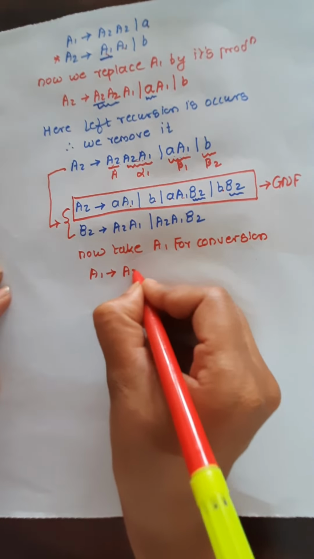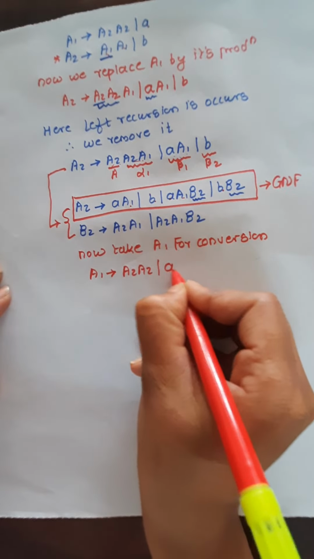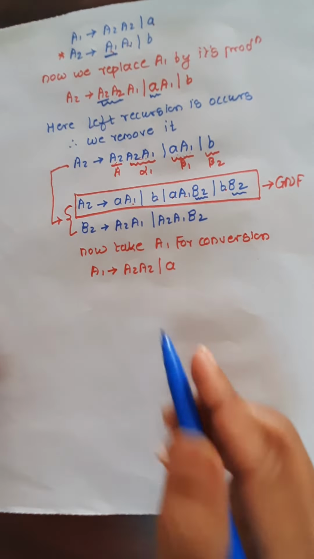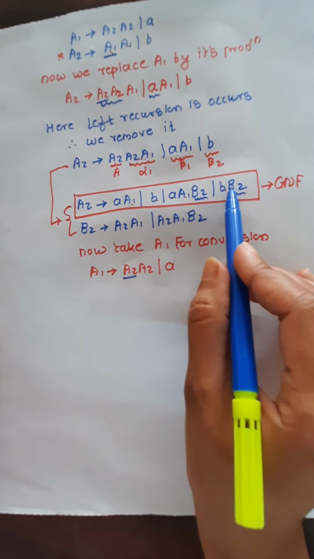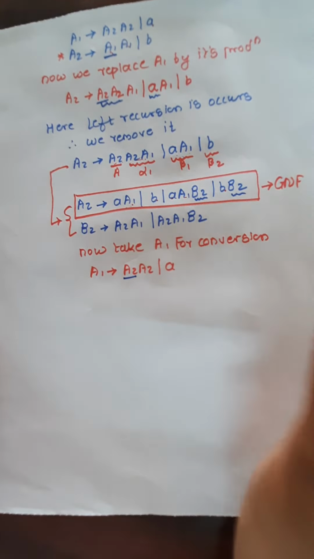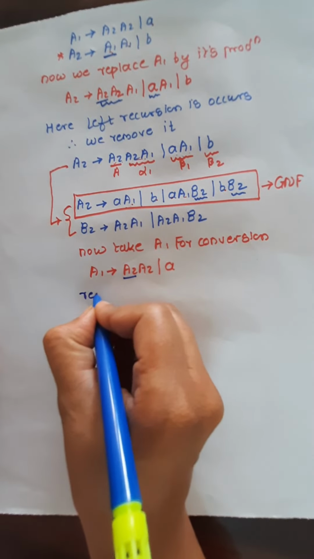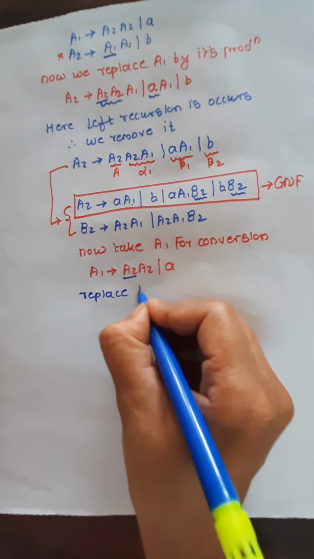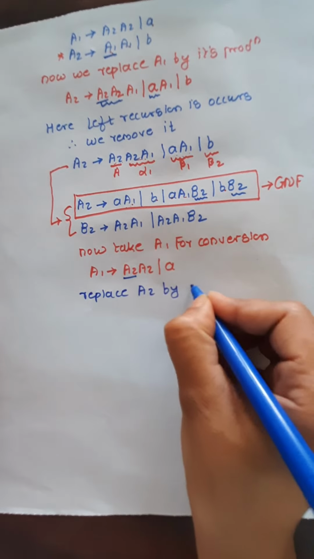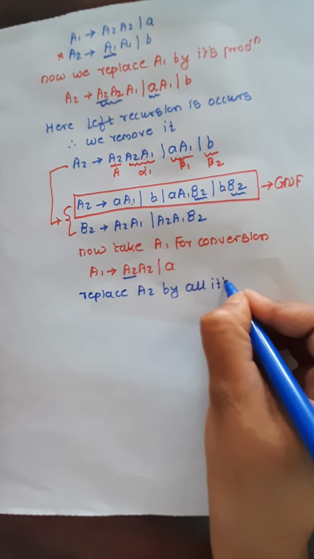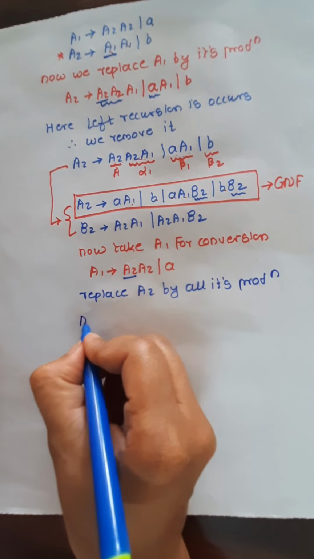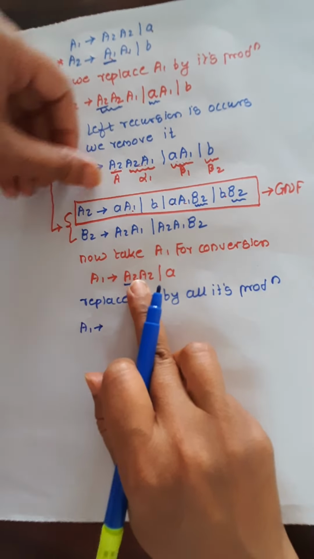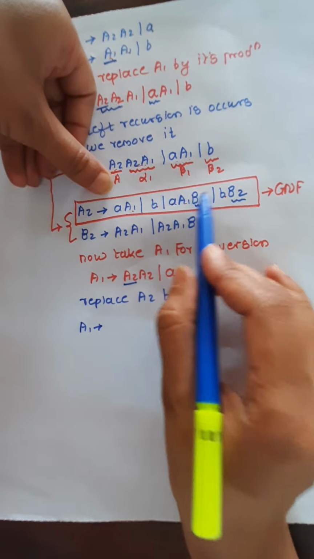A1 produces A2 A2 or A. And what to do? Very simple. Just replace the A2 by all its productions, which we already got in the GNF. So replace A2 by all its productions. A2 has how many productions? 1, 2, 3, 4.